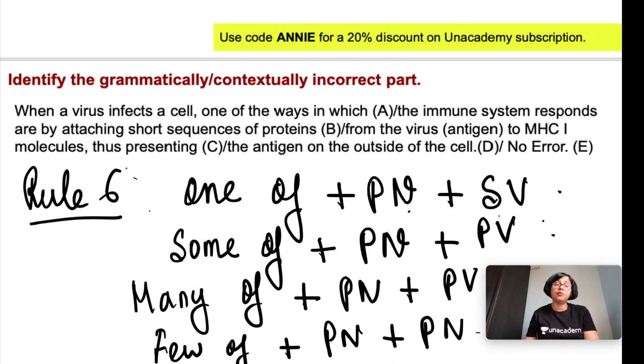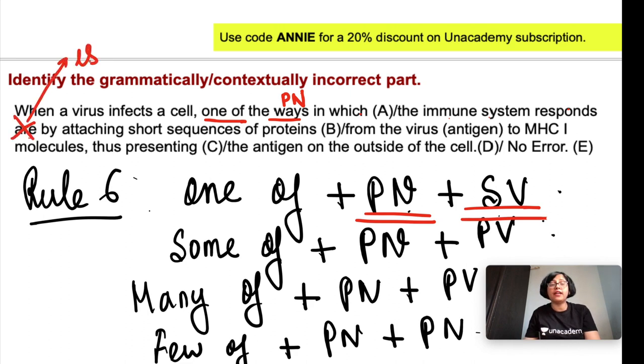Okay, remember this. So when a virus infects a cell, now where is the error over here? The error is one of. One of plus, what did I just now say? Plural noun plus singular verb. So here we have plural noun ways, in which the immune system responds are by attaching. This is incorrect. Here is should be used, is by attaching. Okay, because we have to use a singular verb with one of.